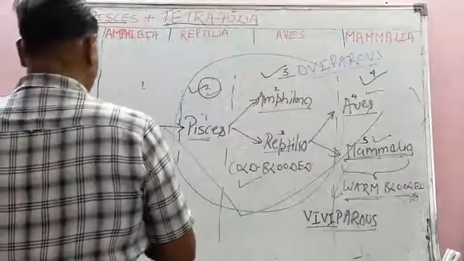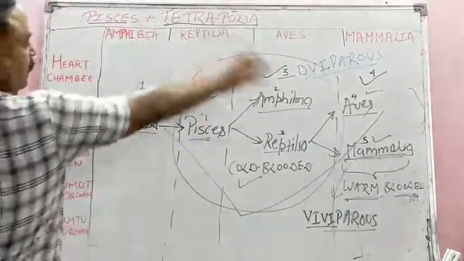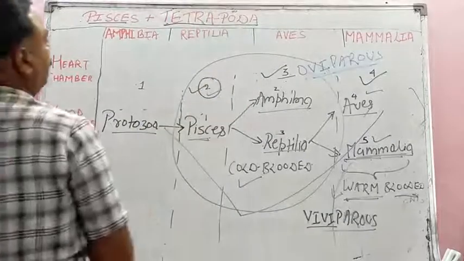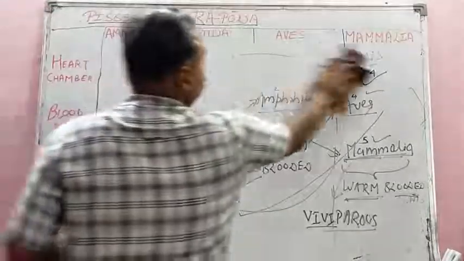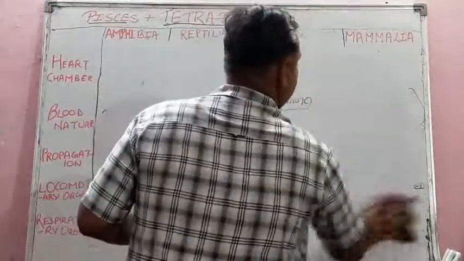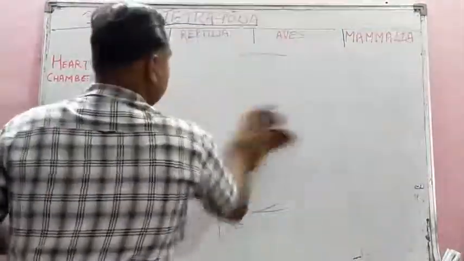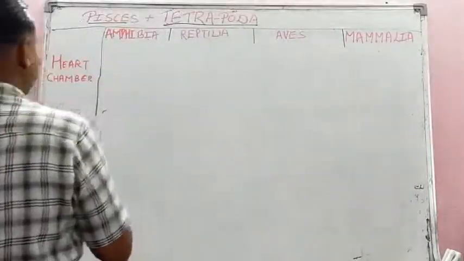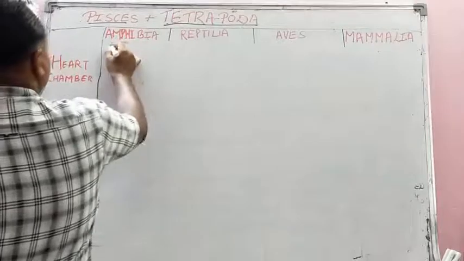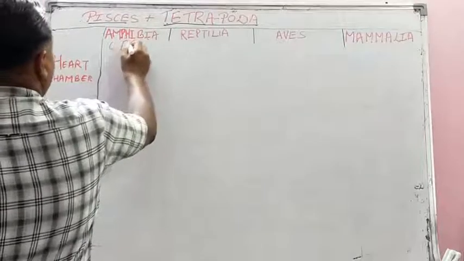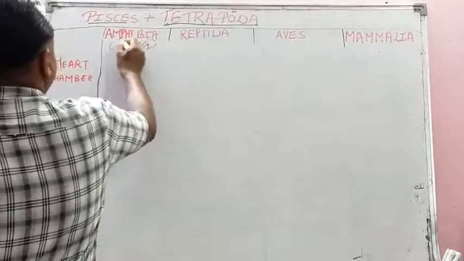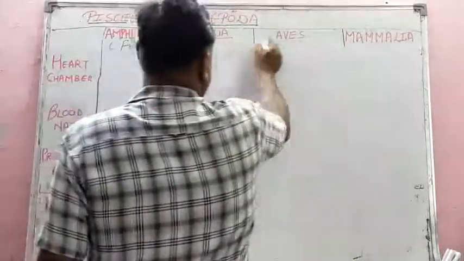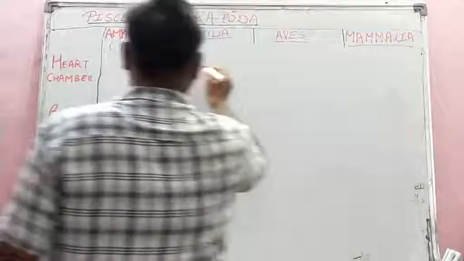Now if I fill this column, you can get the idea from this chart, and we can fill this column now. This table is the last table of this chapter. Amphibia, student, example, frog, tetrapoda. In tetrapoda there are 4 categories: amphibia, reptilia, apes and mammalia.